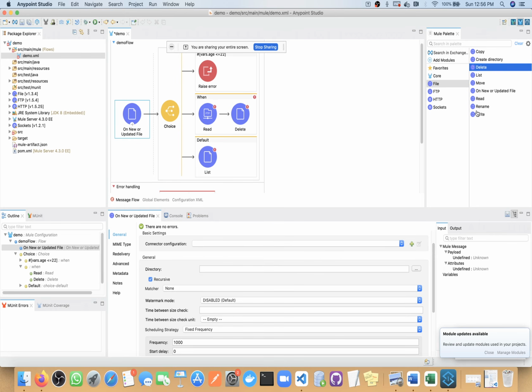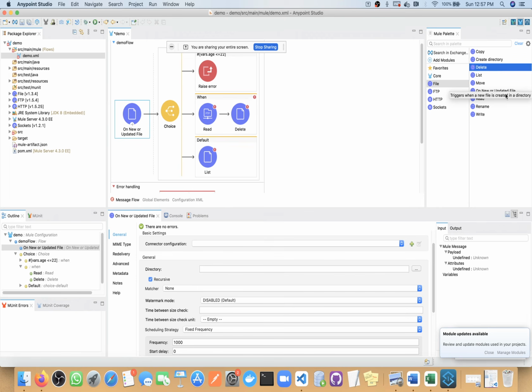We have move also, if we want to completely move a file from one location to another. Create directory, if you want to create a folder in a file repository. You should have a basic idea of the definition of all these operations. Mostly they will ask questions on on new or update file and write file.